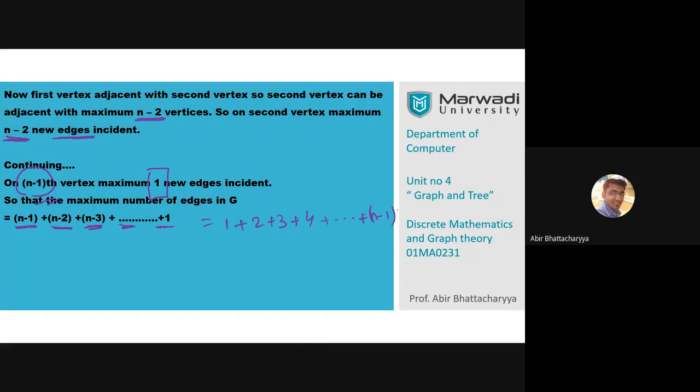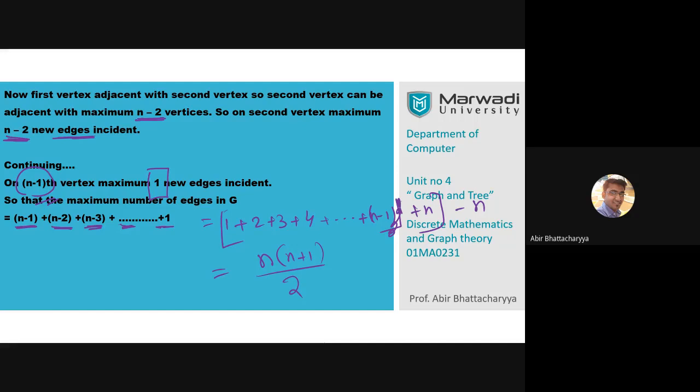Now what does it mean? I can write it as plus n and minus n. It is possible. Now we know that the sum of the first n positive integers is n into n plus 1 by 2.